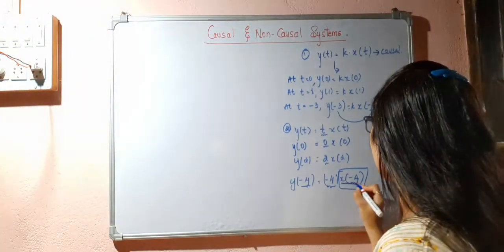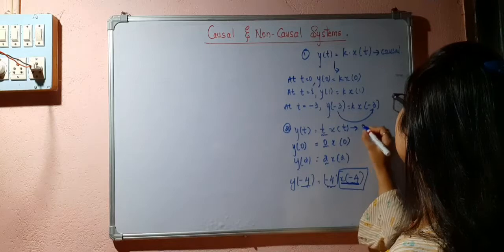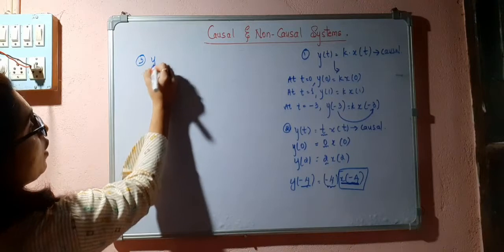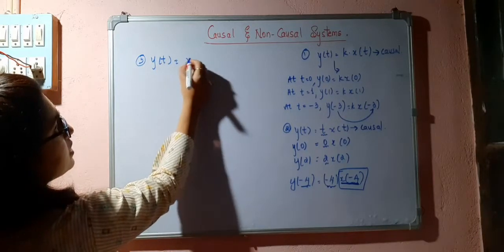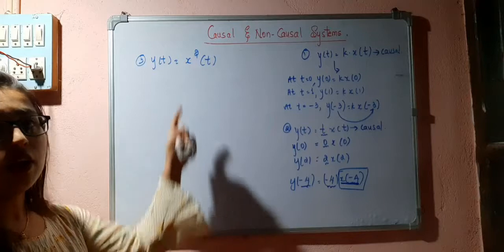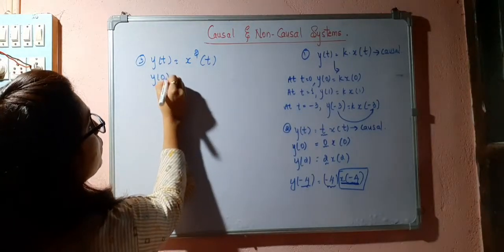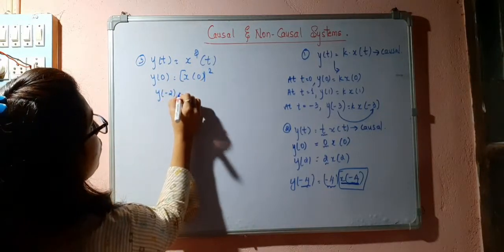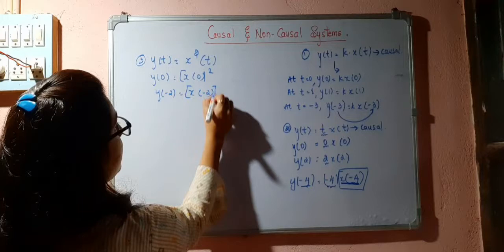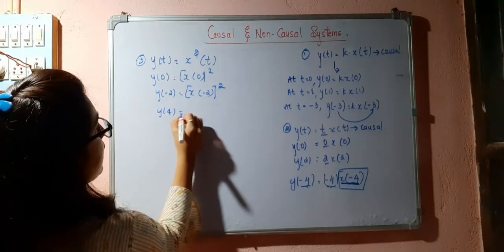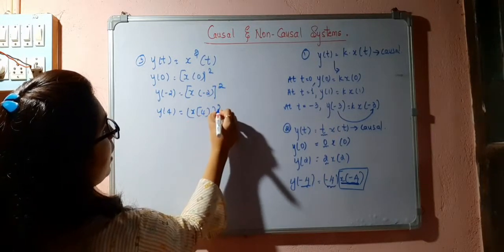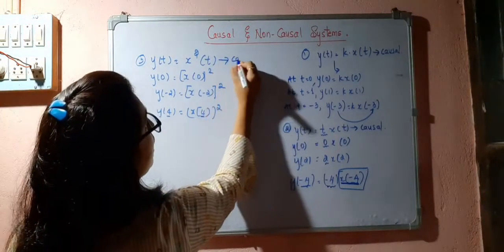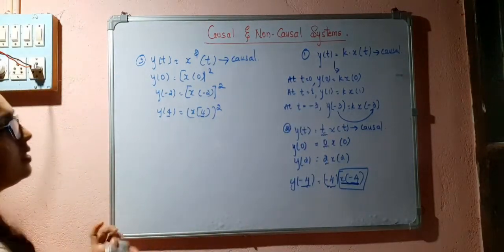But okay, that means it depends only on the present value. So this is also a causal system. Next, y of t is equal to x squared of t. For this also we can say at t is equal to 0, it is depending upon x of 0. Y of minus 2 depends upon x of minus 2 and then it is squared. Y of 4 is x of 4, then squared. Here also we can see it depends only on the present value. So this also can be categorized as a causal system.